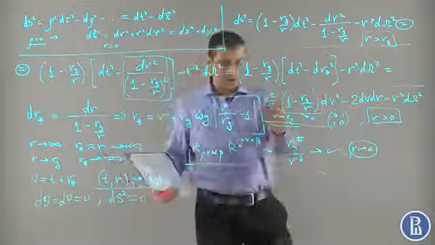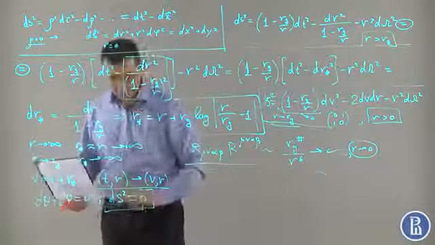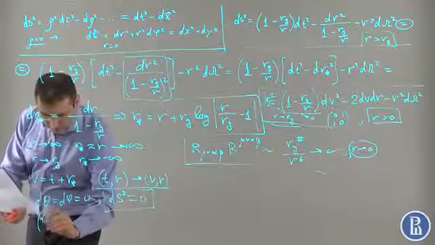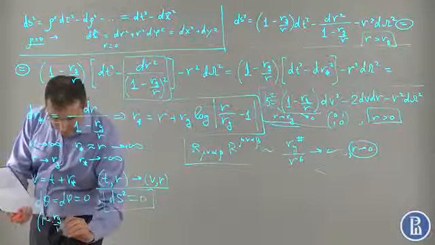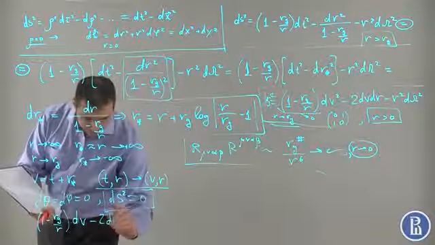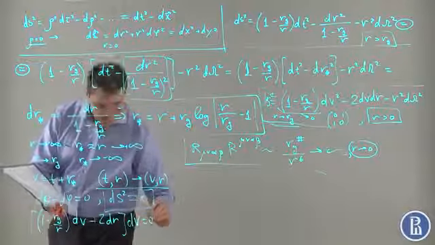Then we obtain the following equation: (1 minus rg divided by r) dv squared minus 2 dr dv equals 0.